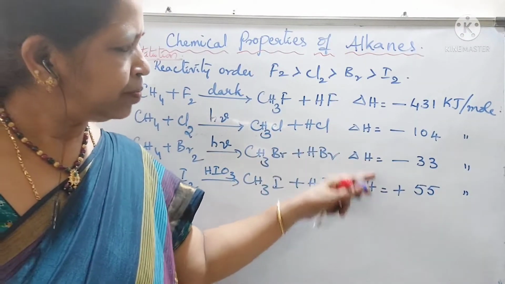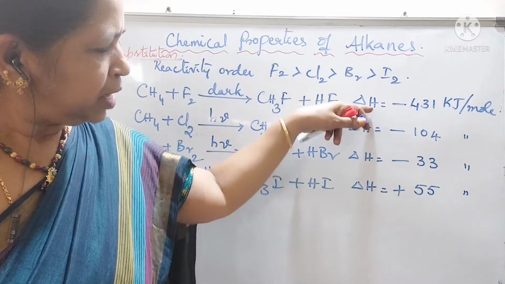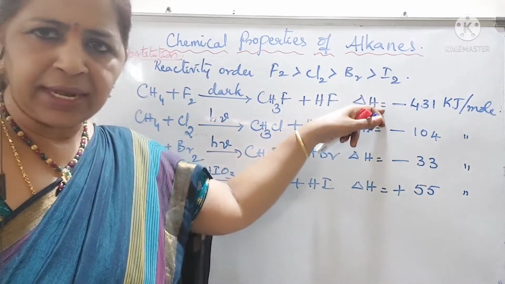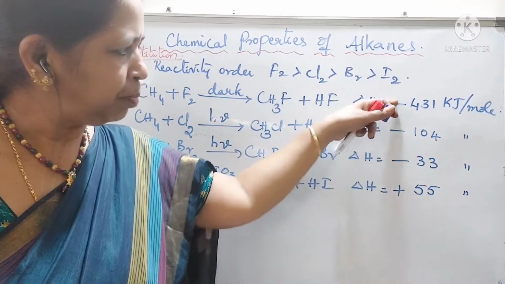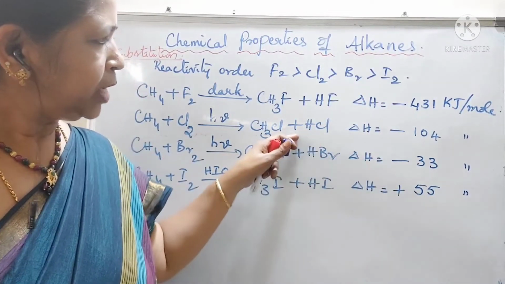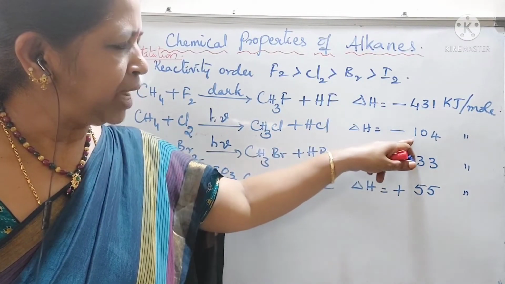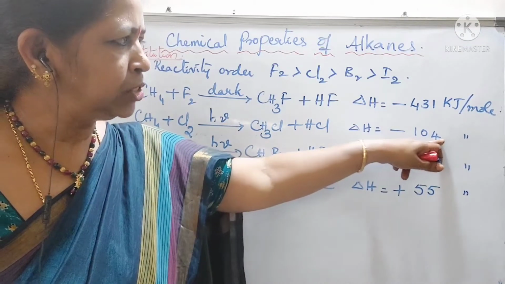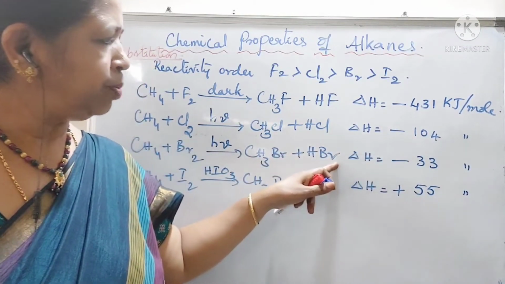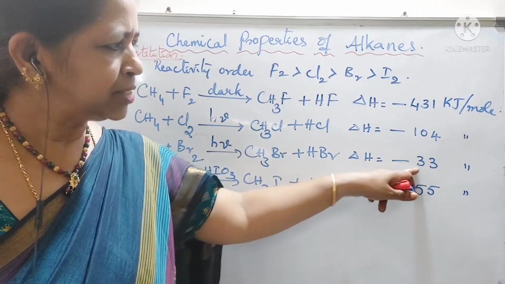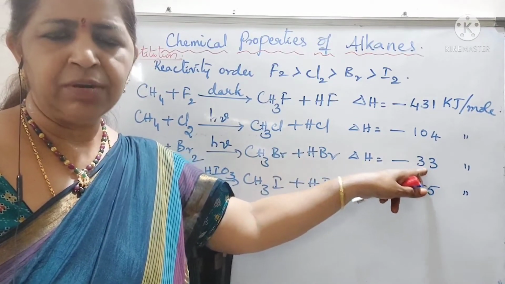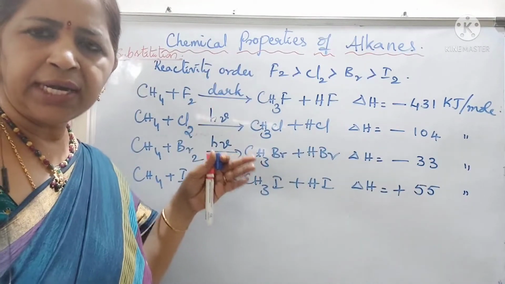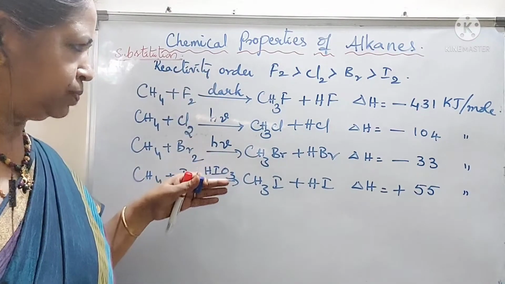And you can see the amount of energy released in the reaction is decreasing from top to bottom. In the chlorination, delta H value is minus 104 kilojoules per mole and in the bromination it is minus 33 kilojoules per mole. That means the reactivity order is decreasing from top to bottom.